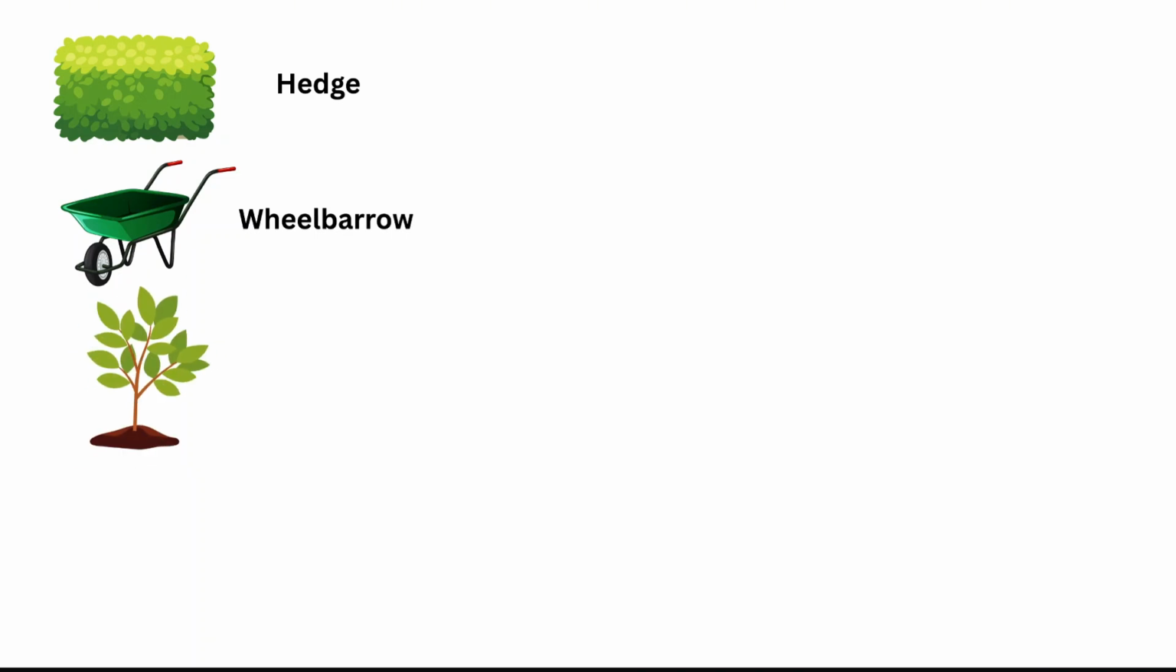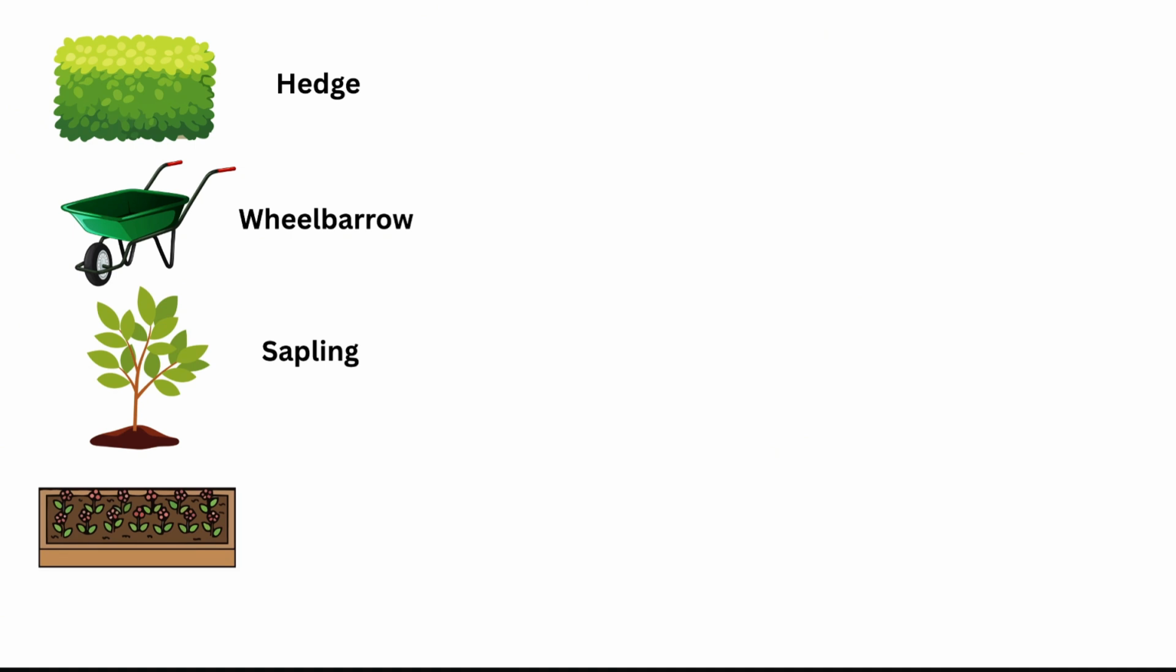Then we have another one. Just guess in 3 seconds. 3, 2, 1. I think the game is very interesting. Okay, so you just guessed it right. This is a sapling. Sapling means a tree that is not fully grown, or a baby plant, right? Next. Okay, so I think this is a very easy task for all of you.